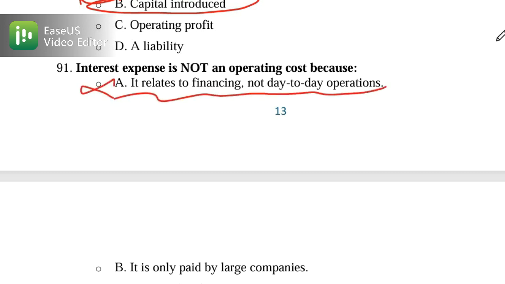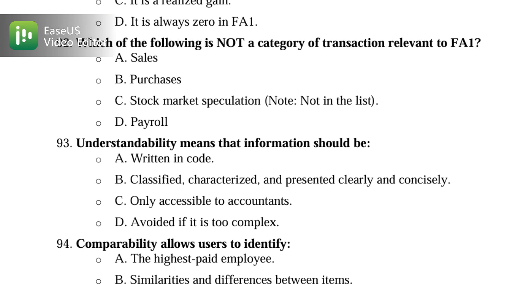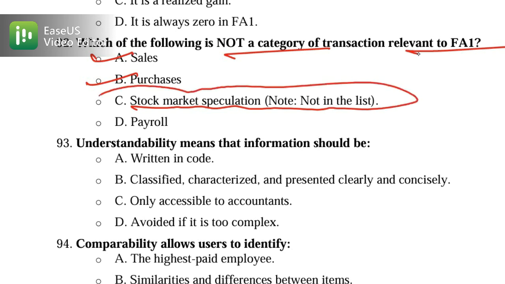Okay, now let's move on to 92. Which of the following is not a category of transaction relevant to FA1 exams? If you see option 1, it is sales. This is a category of transaction, definitely. We are also discussing purchases, which is also a transaction category. But stock market speculation is not a category of transaction. So this one is your correct option.